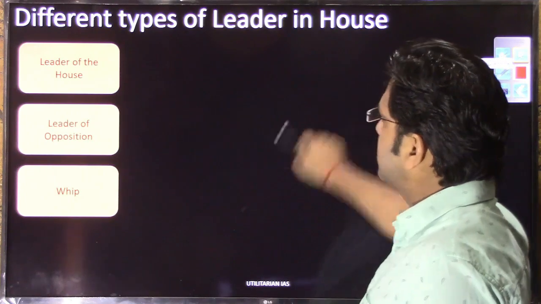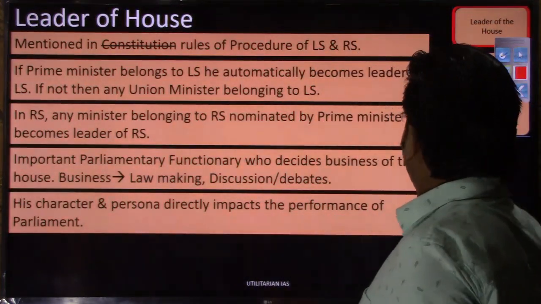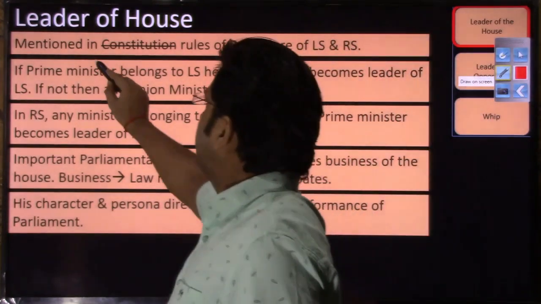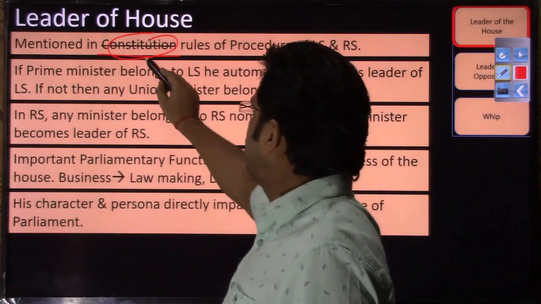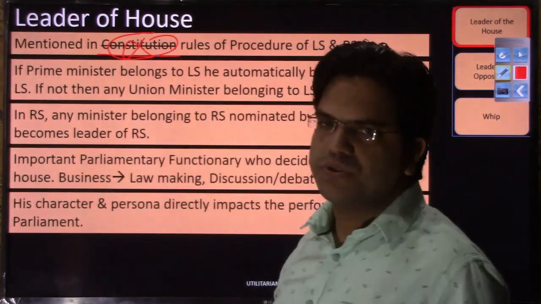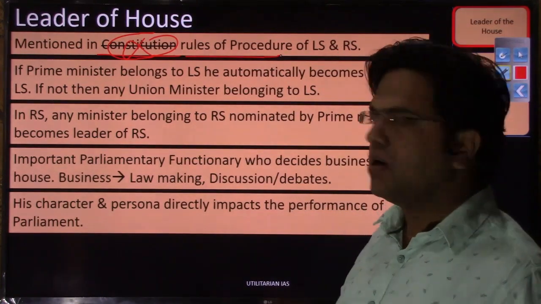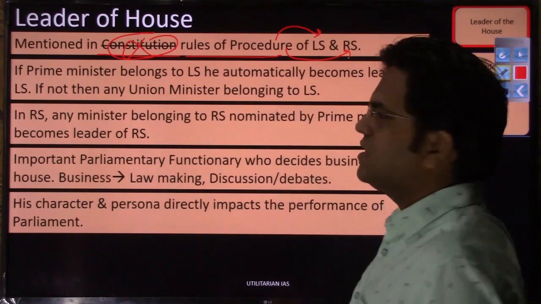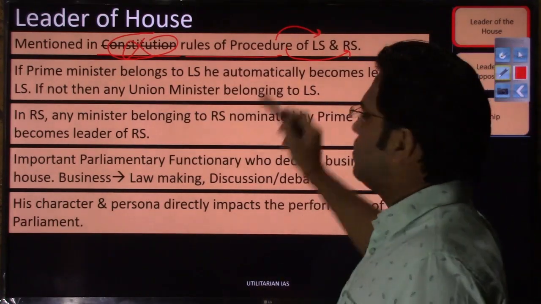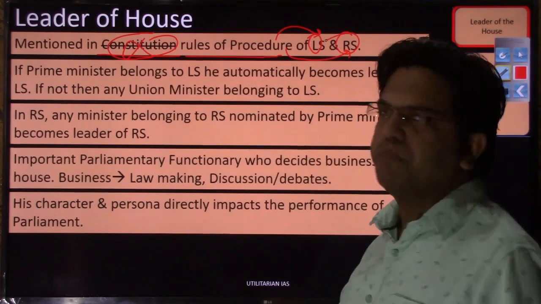So let us start discussing the leader of the house. Who will be the leader of the house and what is his role, we'll understand here. The leader of the house has not been mentioned in the Constitution. The strike-through means this is not mentioned in the Constitution, but it is mentioned in the rules of procedure of both Lok Sabha and Rajya Sabha. That means the leader of the house belongs to both Lok Sabha and Rajya Sabha.